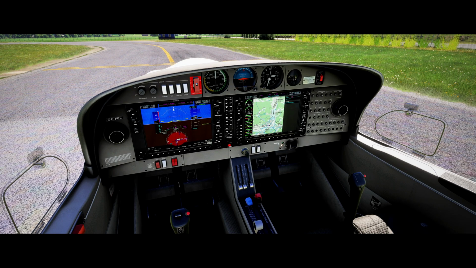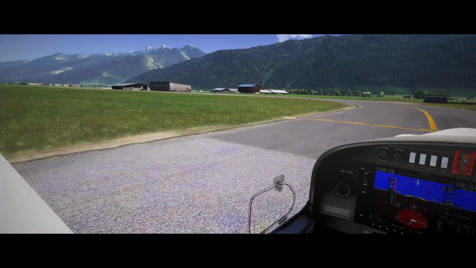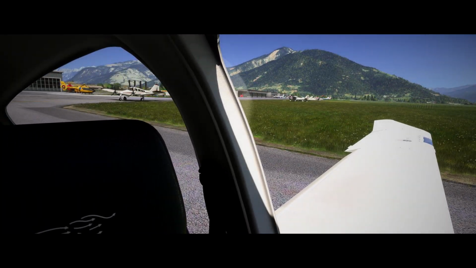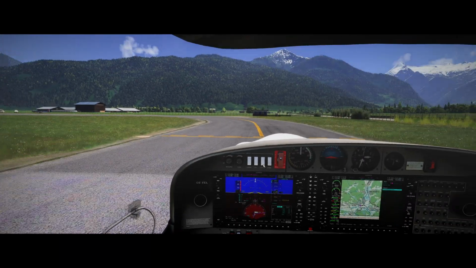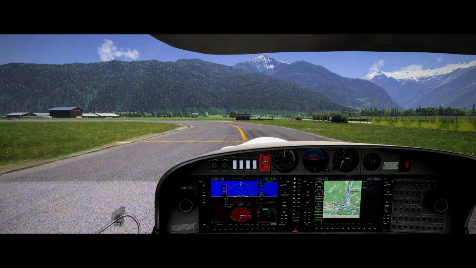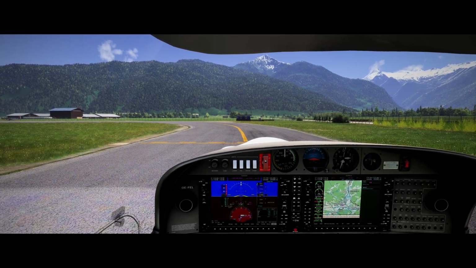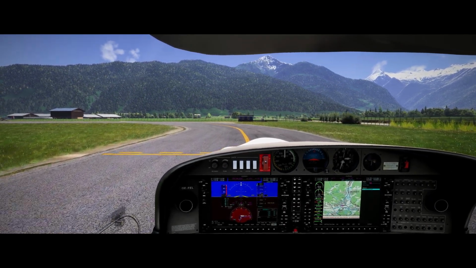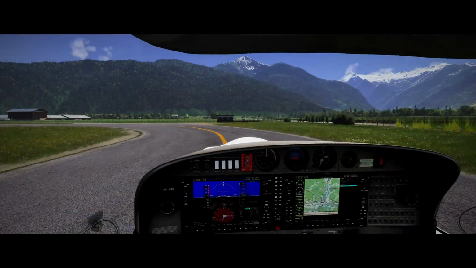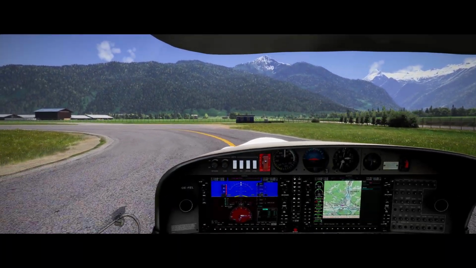Over here, we're zooming in a little bit. We do have a little bit better of an overview. Get everything ready. Zell am See traffic, Oscar Echo Foxtrot Echo Lima taxiing to runway 07, Zell am See. Okay. Zell am See traffic, Oscar Echo Foxtrot Echo Lima lining up and taking off runway 07. Zell am See traffic. Okay, let's get going again. Oscar Echo Lima. Departure at your discretion. Wind 020 at 9.